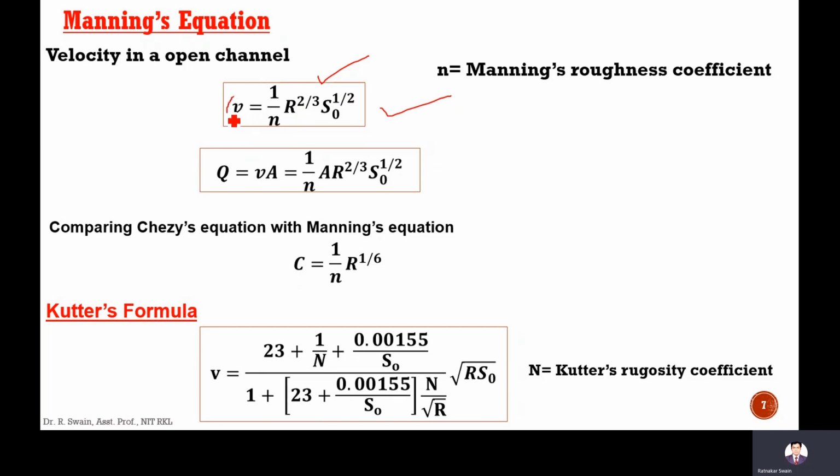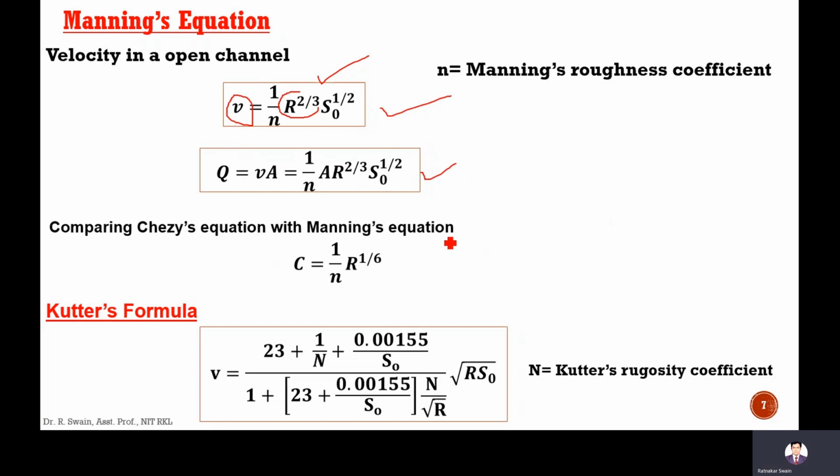It means velocity is in meter per second. If you see the unit or dimension, R is the hydraulic mean depth, a meter to the power 2 by 3, and there is no unit for n. So it is a dimensionally non-homogeneous empirical equation. And the discharge using Manning's equation is calculated as velocity into area, which is equal to 1 by n into A into R to the power 2 by 3 into S naught to the power half.